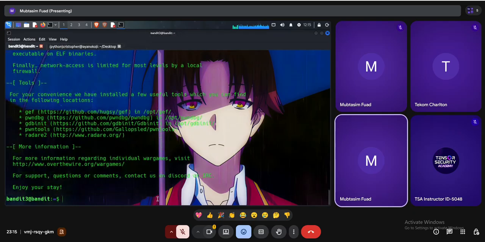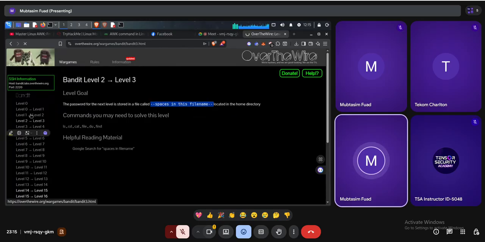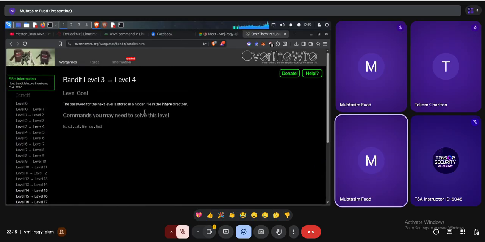Okay, so we are logged in as Bandit 3 right now. Let's go to the next level, which is level 3 to level 4. This time their instruction is something like this: the password for the next level is stored in a hidden file in the inherit directory. So we have an inherit directory.